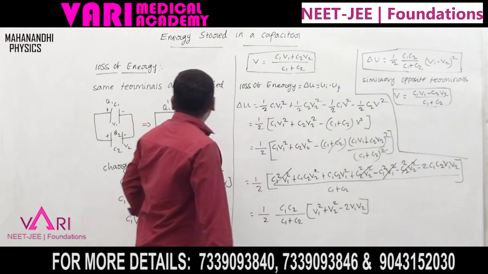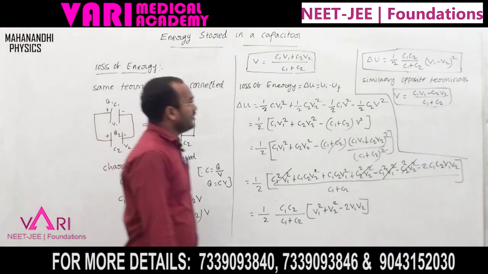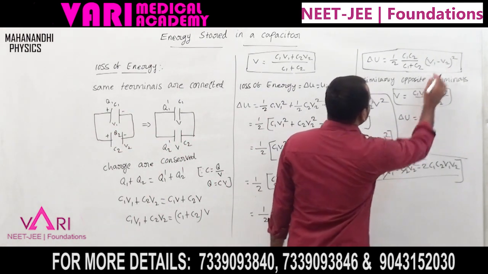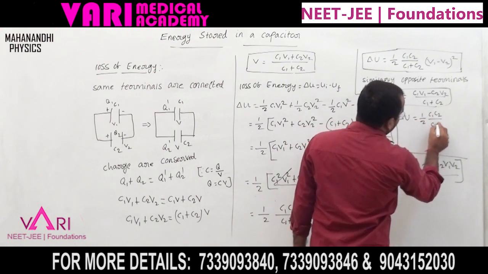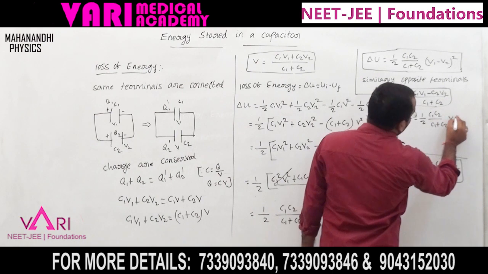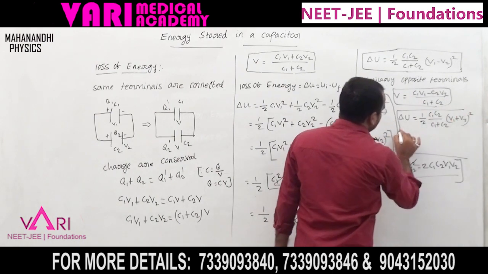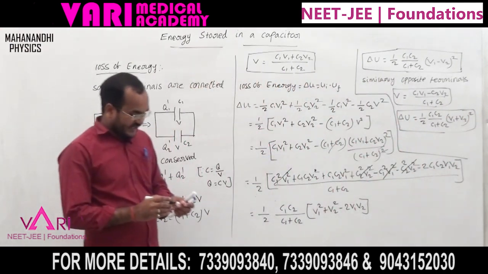Next, how much is the loss of energy when opposite terminals are connected? The loss of energy del U is equal to, here plus comes, C1 C2 by C1 plus C2 into (V1 plus V2) whole square. This is the loss of energy when opposite terminals are connected.